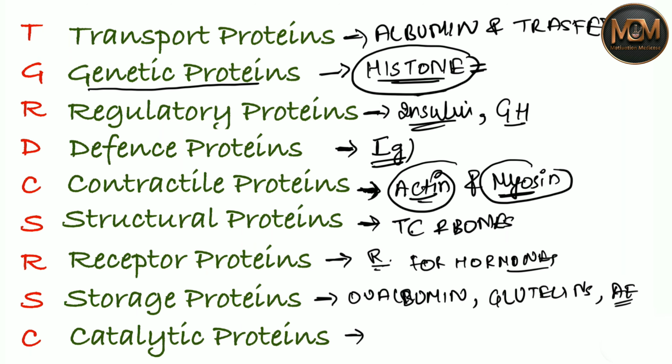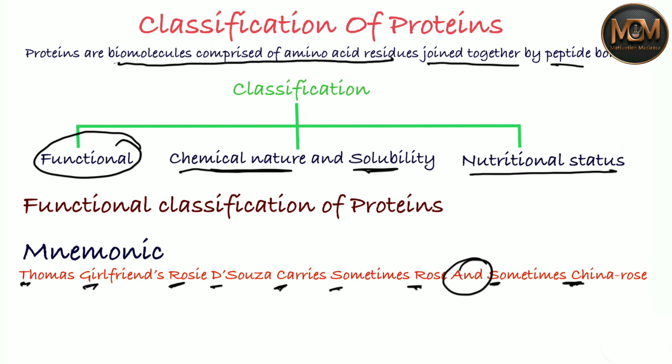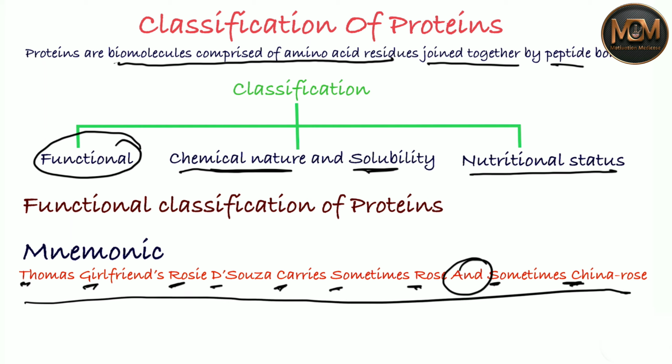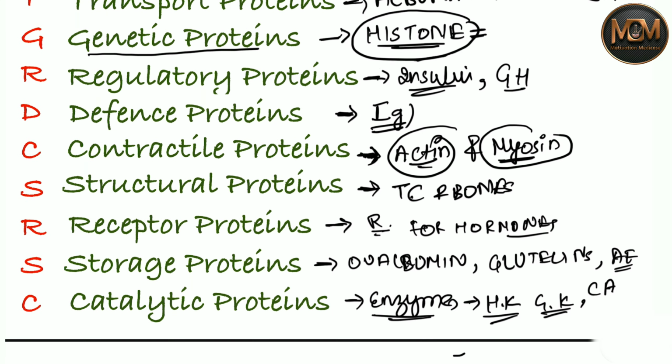And from the C we have catalytic protein. Catalytic proteins are also known as enzymes. In this we have hexokinase, glucokinase, and carbonic anhydrase as well. I have written it over here. So these were the functional classification of proteins. You can easily learn these with the help of this mnemonic. It is gonna be very easy. From this mnemonic you can easily write the proteins from this functional classification.